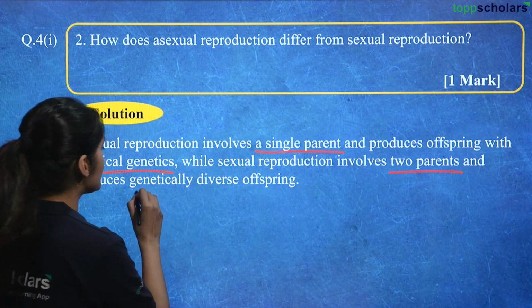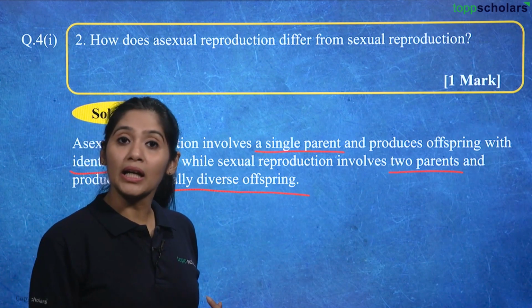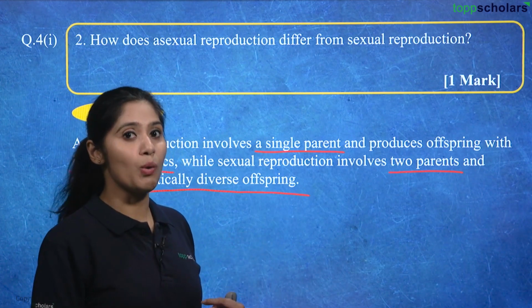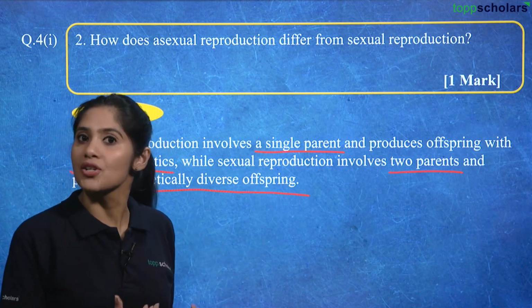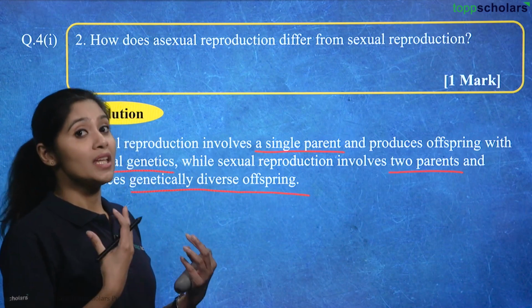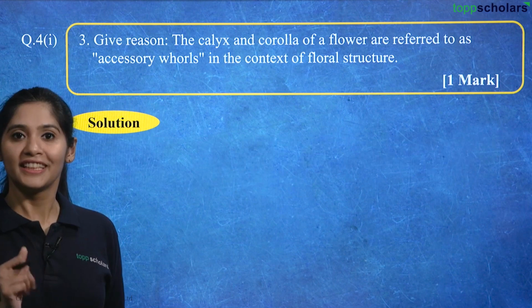So it produces genetically diverse offspring because the genetic makeup of the male and female parent is different, and that is why it forms a combination of the two, and that is the reason the resultant genetic makeup of the offspring is pretty diverse.